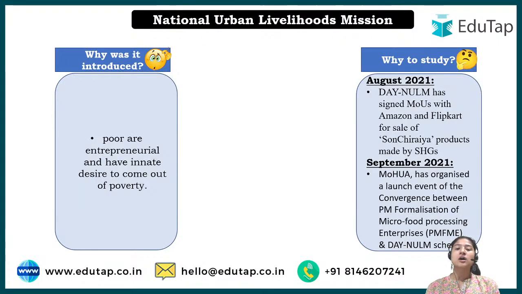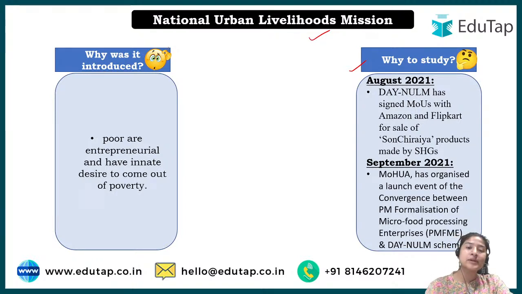Before starting the National Urban Livelihood Mission, we first need to understand why this particular scheme was introduced and why we need to study it. Much of our focus is on the upliftment of, or changing the poverty in, the rural areas, focusing on villages, the backward portion of the country.